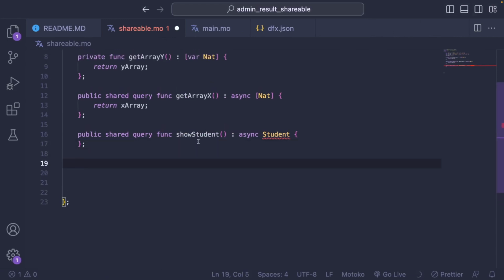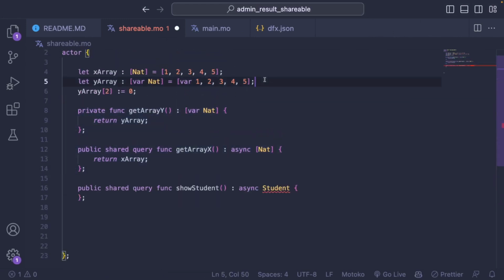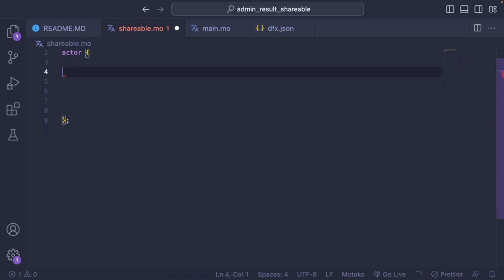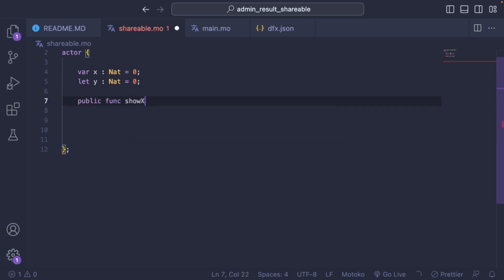One thing that might surprise you though is that you can totally do this. So instead of array, let's just reset. Let's do x of type Nat and do y of type Nat. And so public function show x.